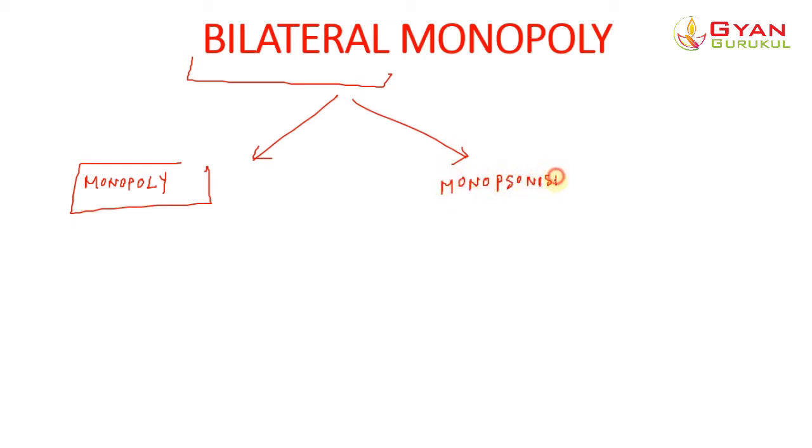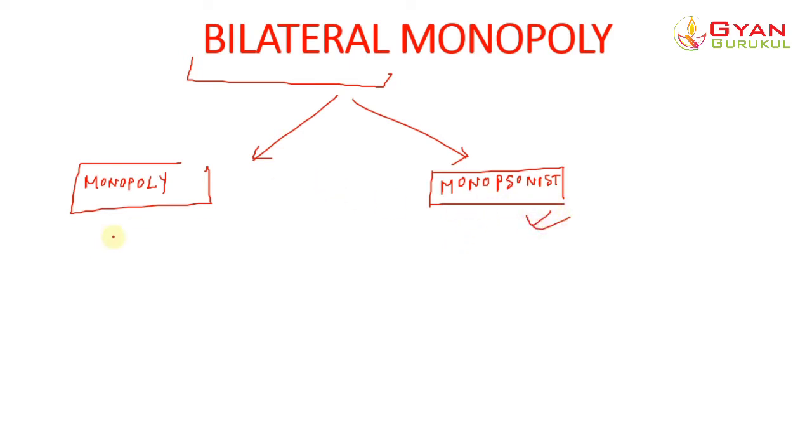What are they? First, it talks about monopoly, which we have already learned. Then the second thing it talks about is the monopsonist. Now, this is a new concept. We haven't heard about this, so today we will first talk about this concept, the monopsonist.